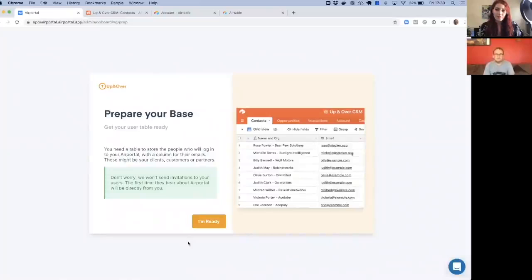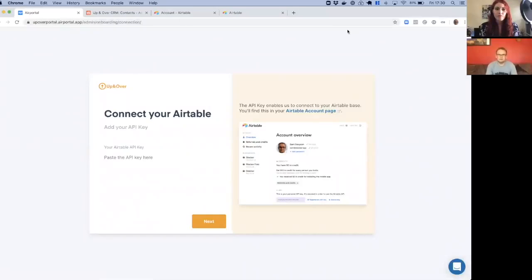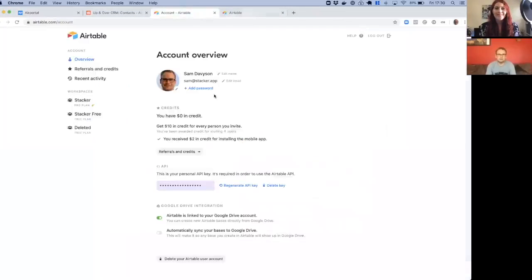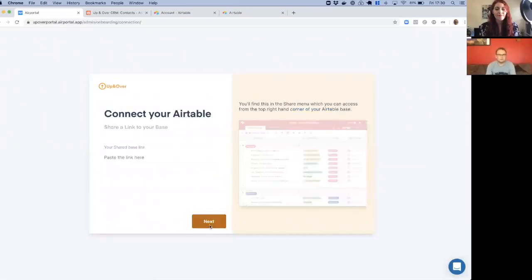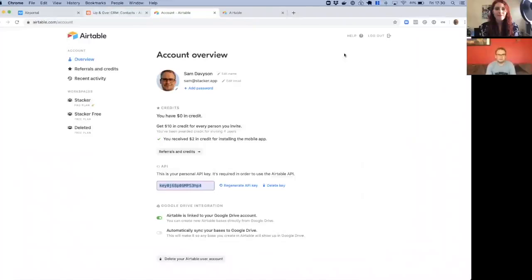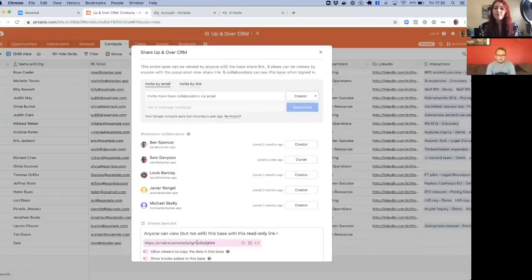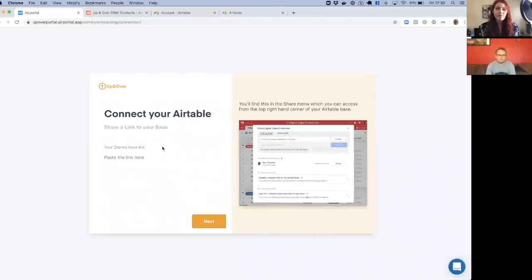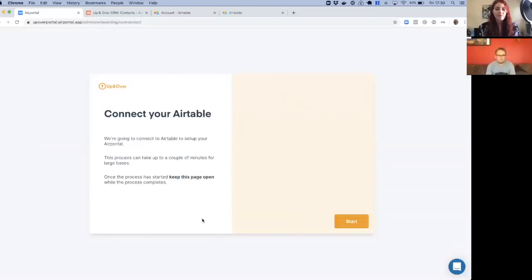So that's created my portal. I'm now on upoverportal.airportal.app, which is my portal. And it's just warning me that I need to make sure I have a user table in my base, which I do. And so now I'm just going to do this boring connection. Let me grab my API key. And just grab a link to my base. This is just how we associate the portal with the base. And just start this import process.